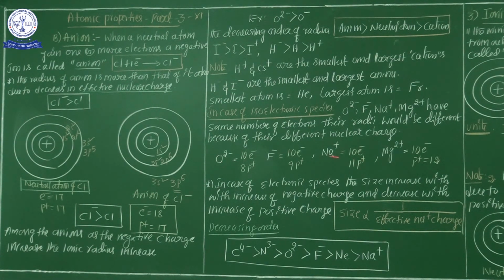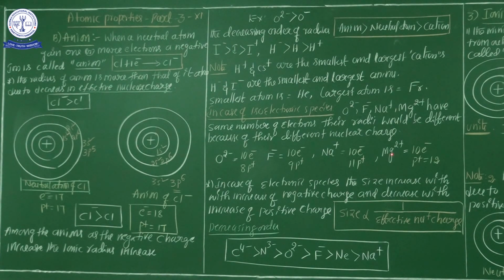Now all of these 4 are isoelectronic species. Isoelectronic species means the same number of electrons. Just check it: O2 minus has 10 electrons, F minus 10 electrons, Na plus 10 electrons, Mg2 plus 10 electrons. All have the same number of electrons but are different species, anions and cations. From the radius point of view, I already explained clearly: anion is always the maximum, next neutral atom, finally cation. So O2 minus, with the extra negative charge, has the maximum anion radius.